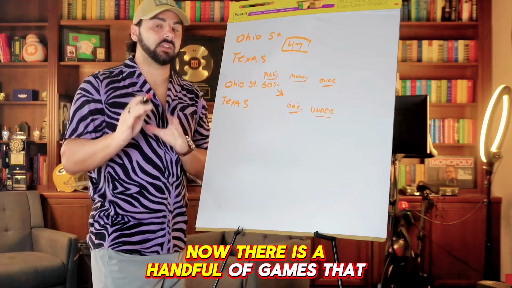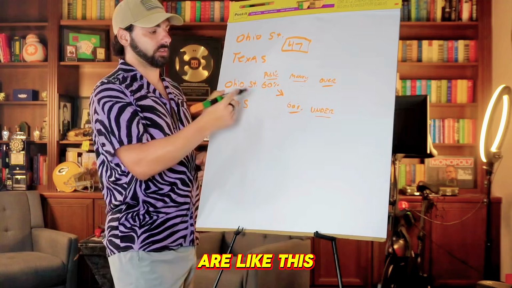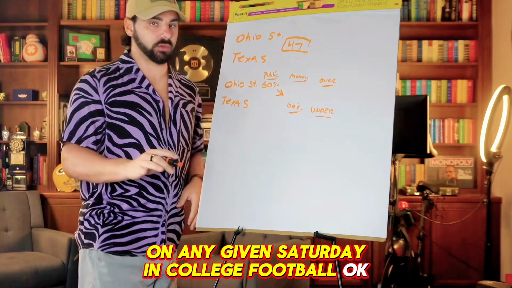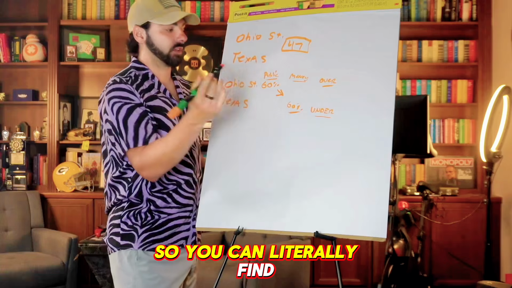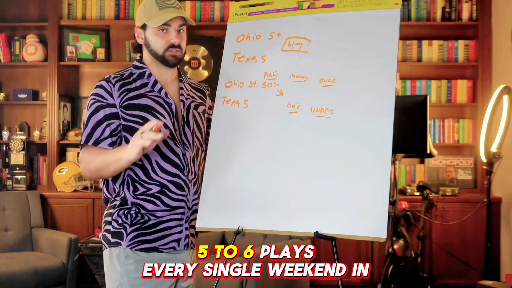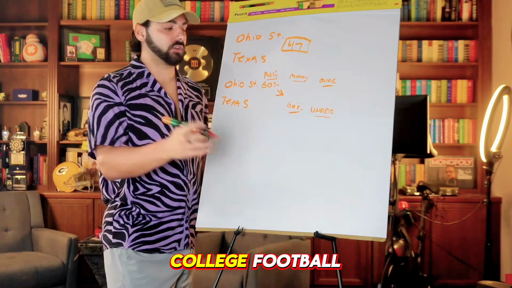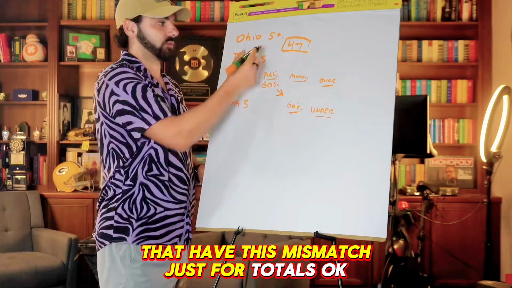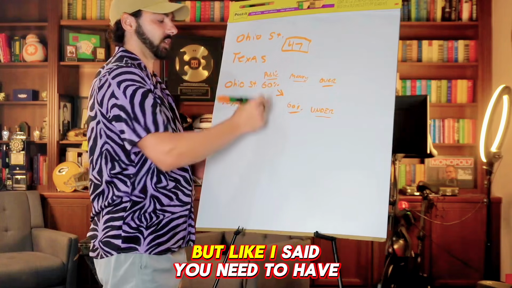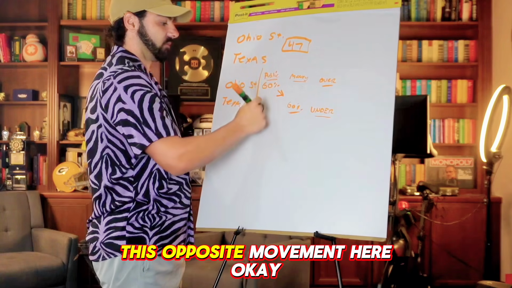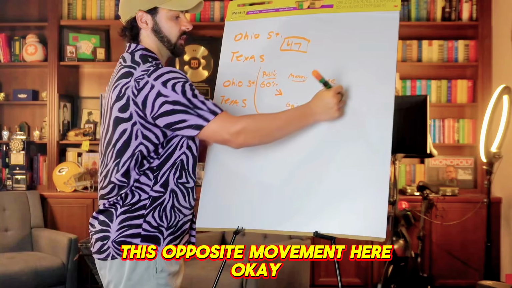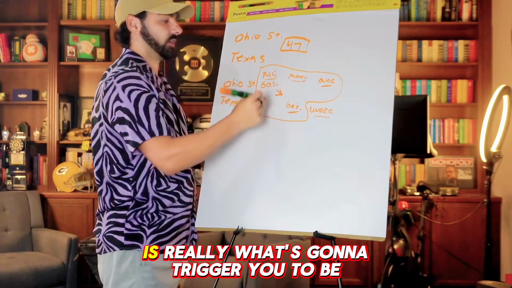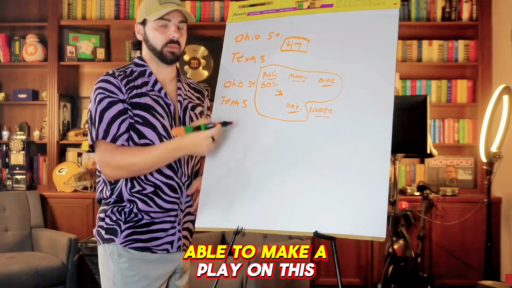Now, there is a handful of games like this on any given Saturday in college football. You can literally find 5 to 6 plays every single weekend that have this mismatch, just for totals. But like I said, you need to have this opposite movement. This opposite movement is what's going to trigger you to make a play.